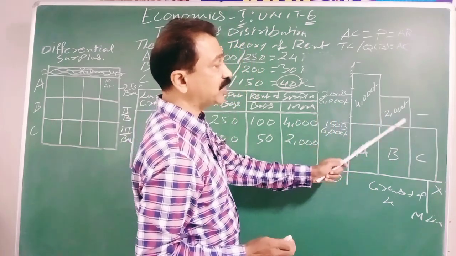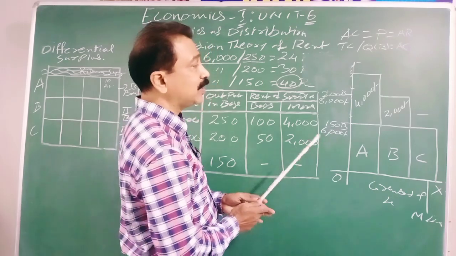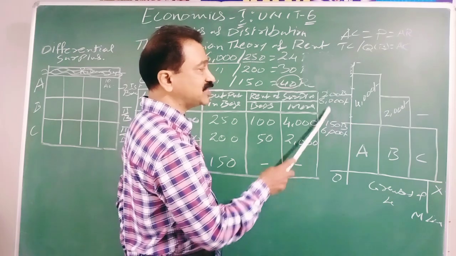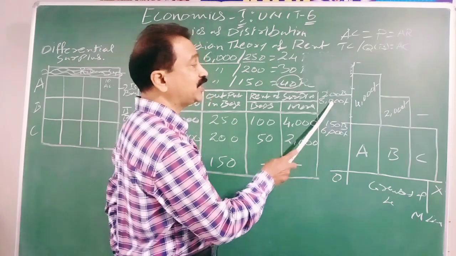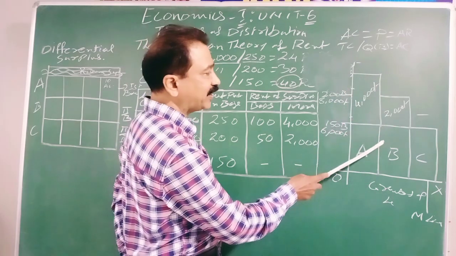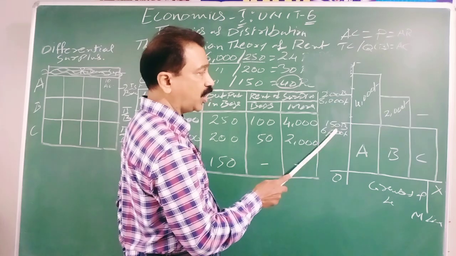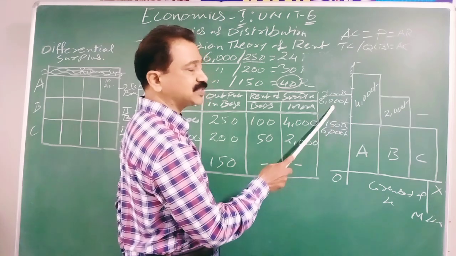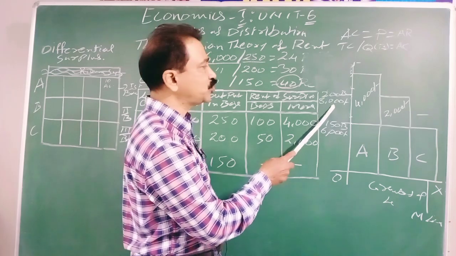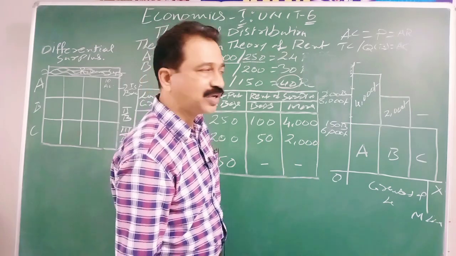This is the differential amount. C grade person is getting 6000 rupees. B grade landowner is getting 8000 rupees. This 2000 difference is the differential surplus, which will turn to rent of B grade lands. The B grade land rent is either 50 bags or 2000 rupees. 50 bags multiplied by 40 rupees, that is 2000 rupees. This differential surplus turns into the rent.